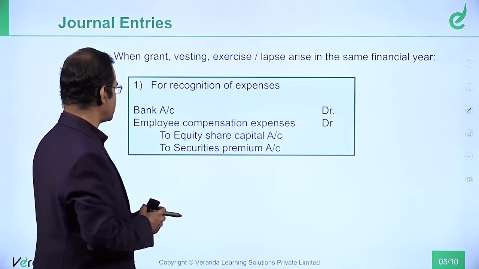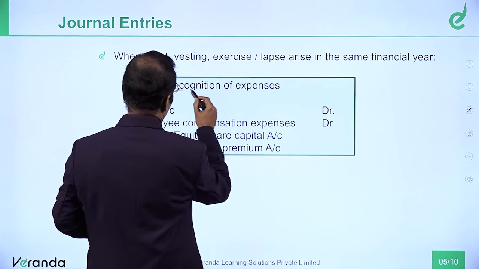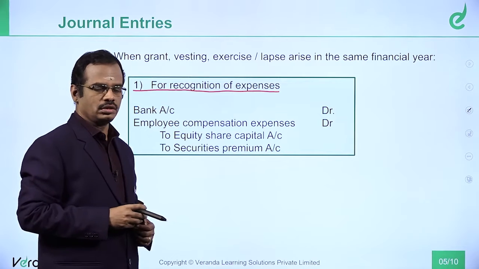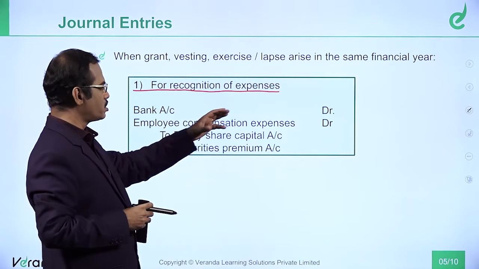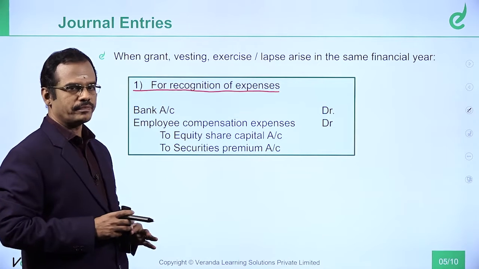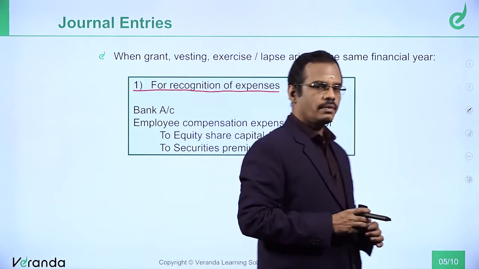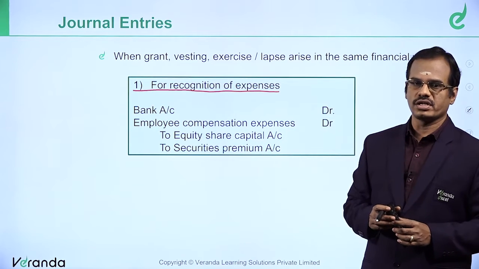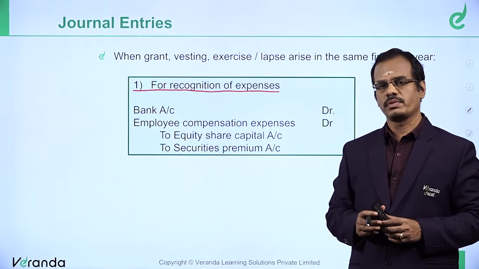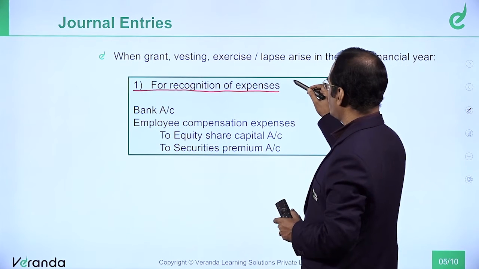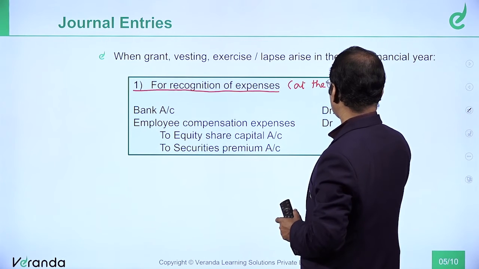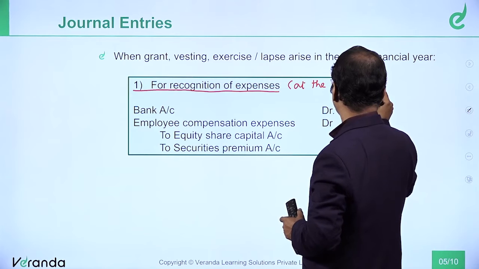For recognition of expense, what is the journal entry first? Bank account debit, employee compensation expense account debit, to equity share capital, to securities premium. This is the journal entry we have to pass. This entry is passed at the time of exercise of option.